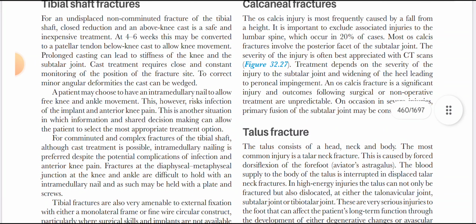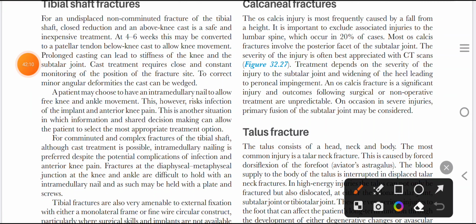Tibial shaft fractures are extra-articular fractures, and they are treated with intramedullary nails. But because the intramedullary nail has its entry point at the proximal tibia around the knee, it may cause anterior knee pain. So if the fracture is severely comminuted, then we can go for plating, and if the fracture of the tibia is open, then we can also apply an external fixator.